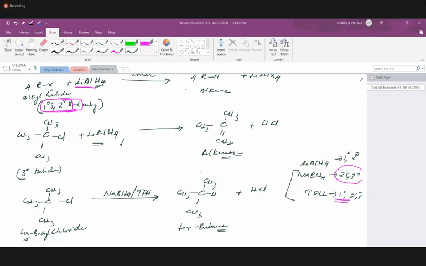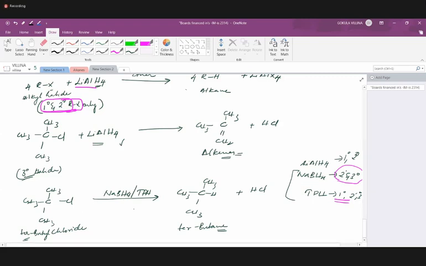This is a tertiary alkyl halide only, but the product that we end up with is alkene, not the alkane. That's why it is not used for reduction of tertiary halides. The reaction will happen, but production of alkane is not the result. Some other product is produced.